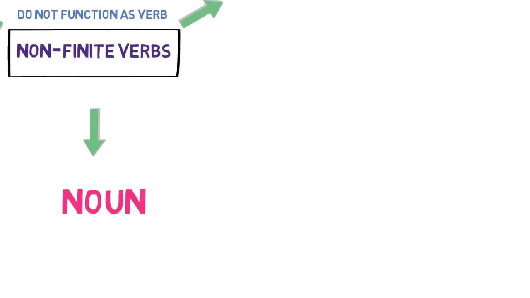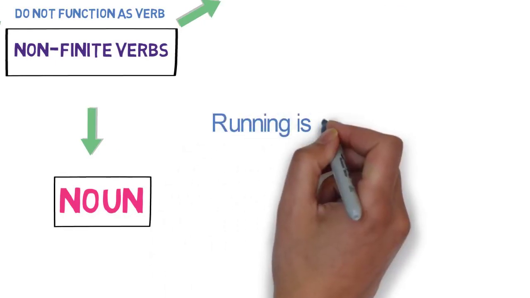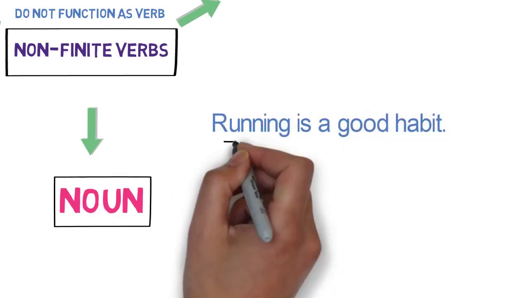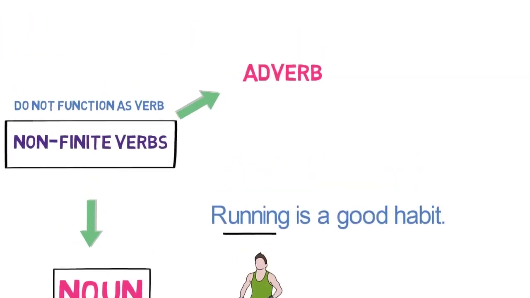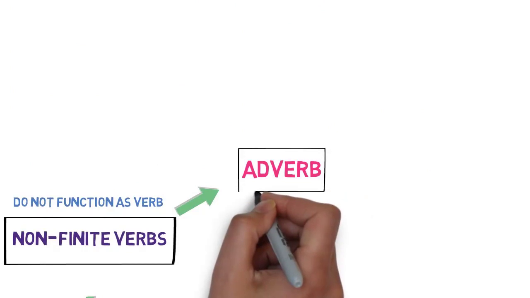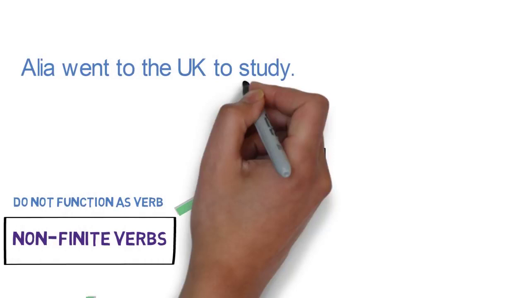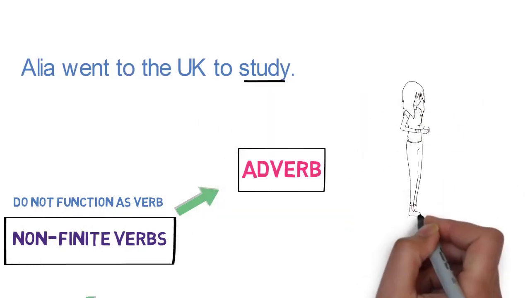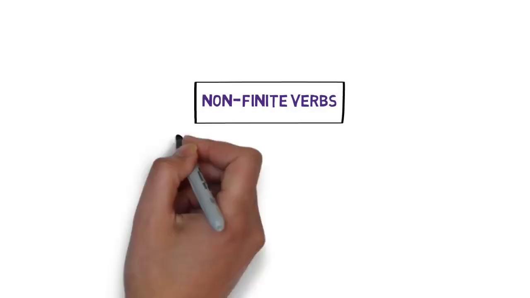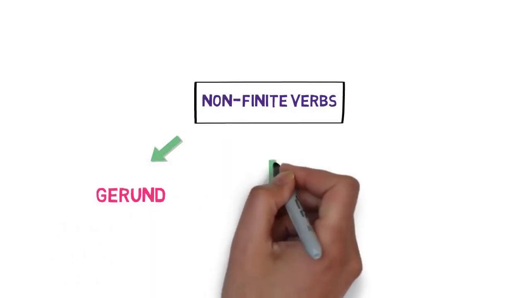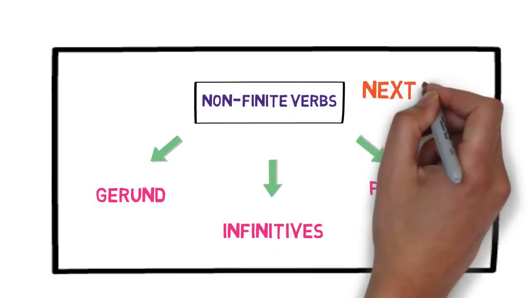Now let's understand how they function as noun with an example. Running is a good habit. Here, running functions as noun in the sentence. Now let's understand how they function as an adverb with an example. Alia went to UK to study. Here, study functions as adverb in the sentence. Non-finite verbs are further divided into three types: gerund, infinitives, and participles. We will discuss them in our next video.